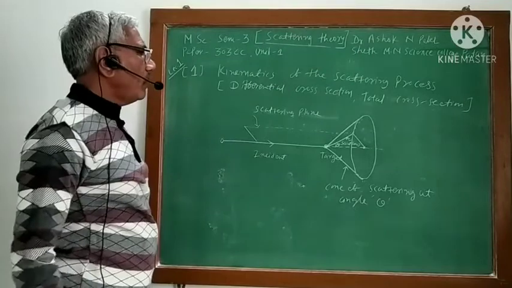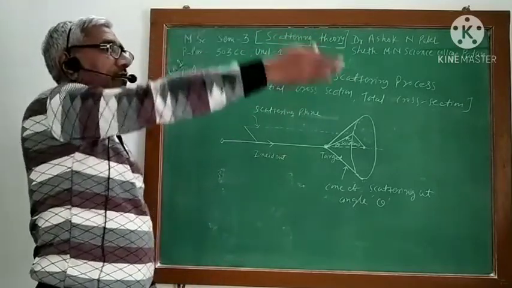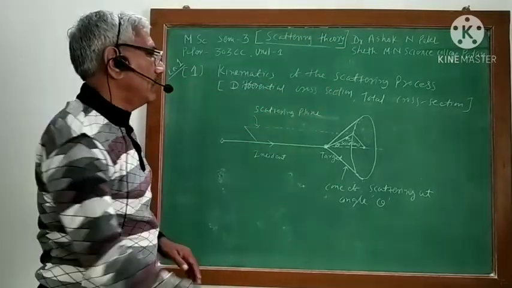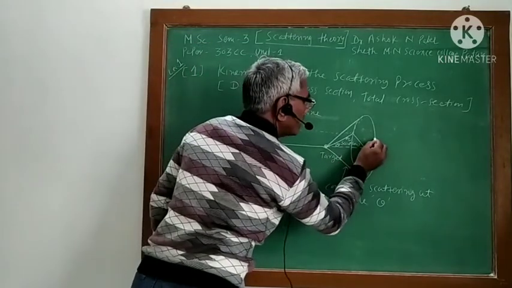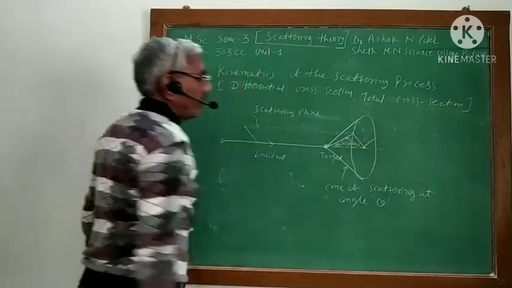Now I want to represent that plane by some angle. So what will I choose? I will select this reference plane.